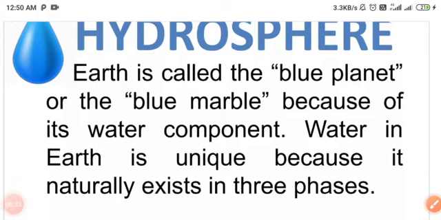Friends, let's start with the hydrosphere. What is the meaning of hydrosphere? Friends, the hydrosphere is mainly known as the water sphere, the water layer all over the earth, and earth is the blue planet. Why is earth called the blue planet? Because 70% of the earth is covered by water, the blue marble, and water on the earth is unique because it naturally exists in three phases. What are the three phases, friends? Let's discuss the three phases of the hydrosphere.